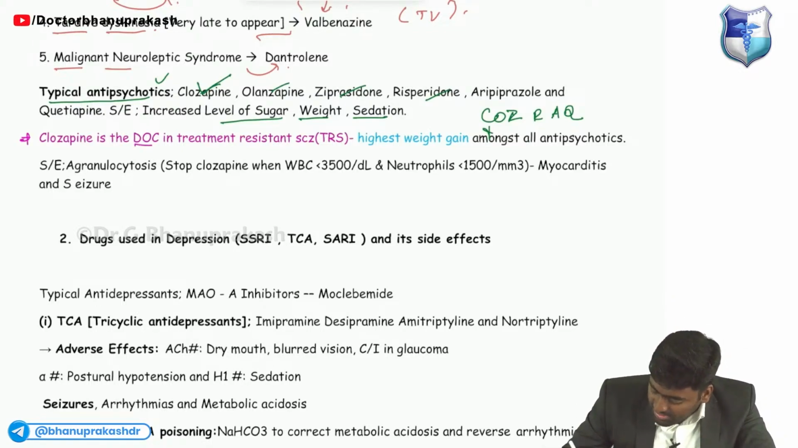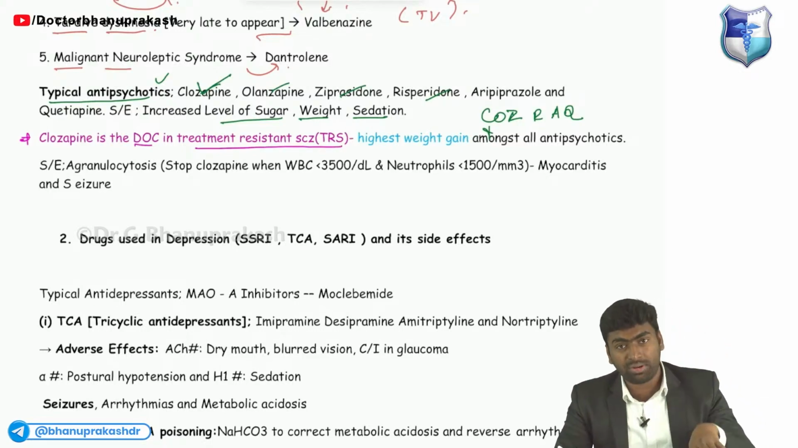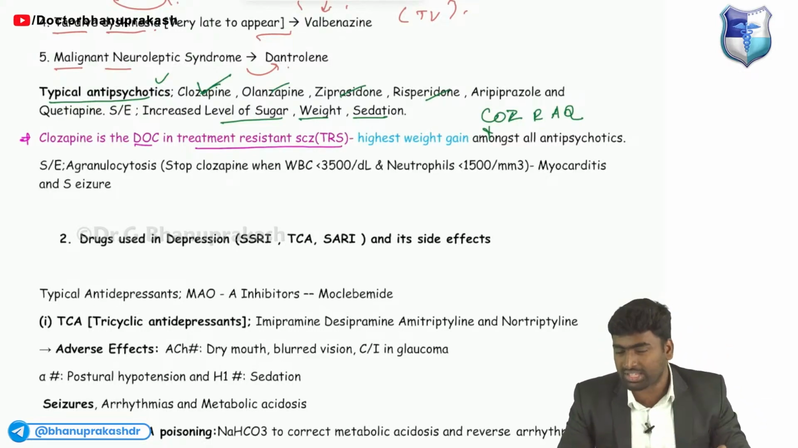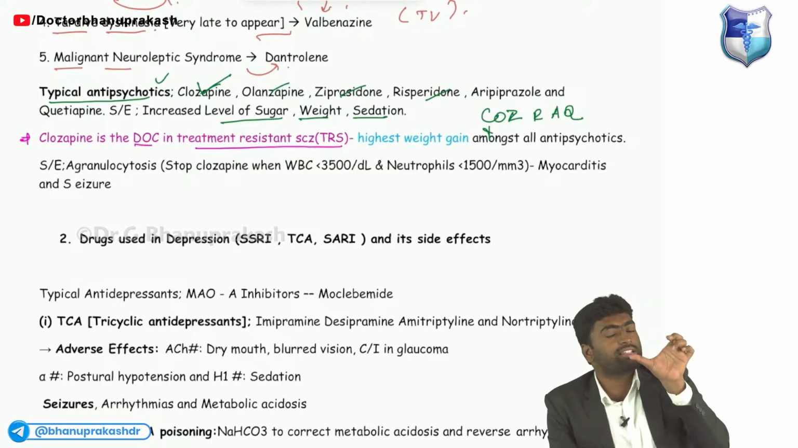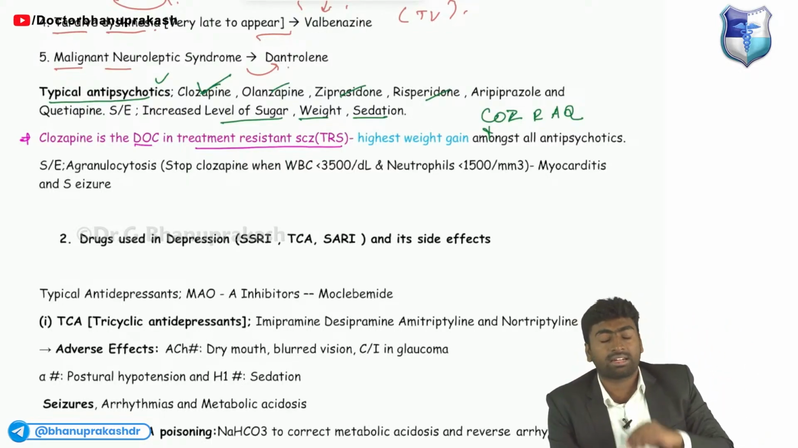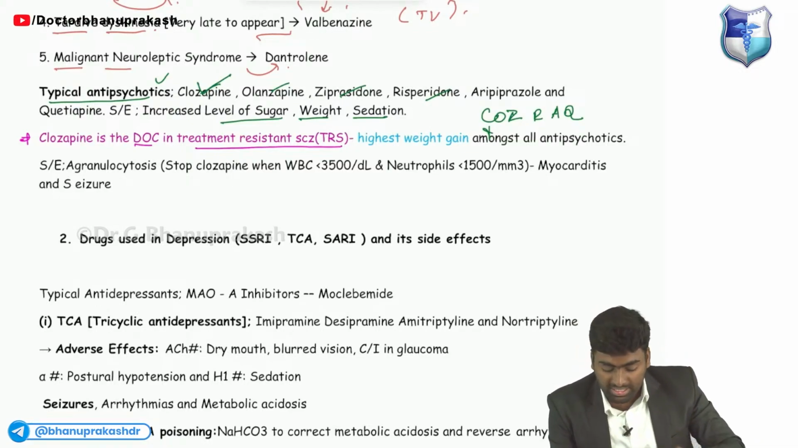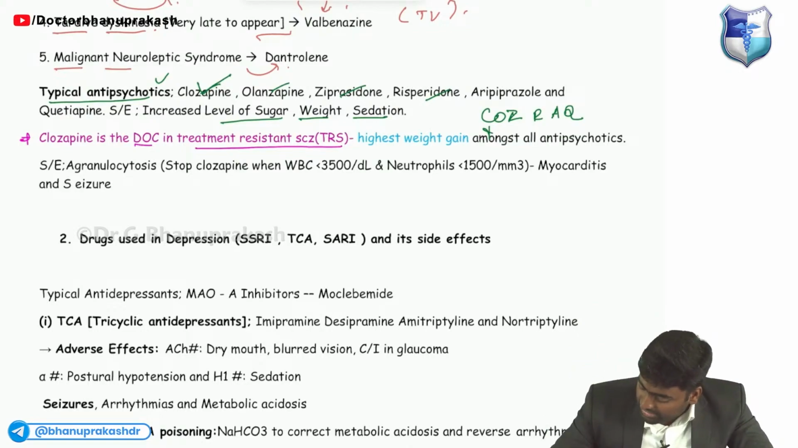And the next one is clozapine. It is a drug of choice for treatment resistant schizophrenia. I'll tell you what is this treatment resistant schizophrenia. आप बस इतना याद रखो, treatment resistant schizophrenia और schizophrenia with suicide tendency, ये सब के लिए हम क्या देंगे? Clozapine देंगे. And remember, this causes the maximum weight gain.